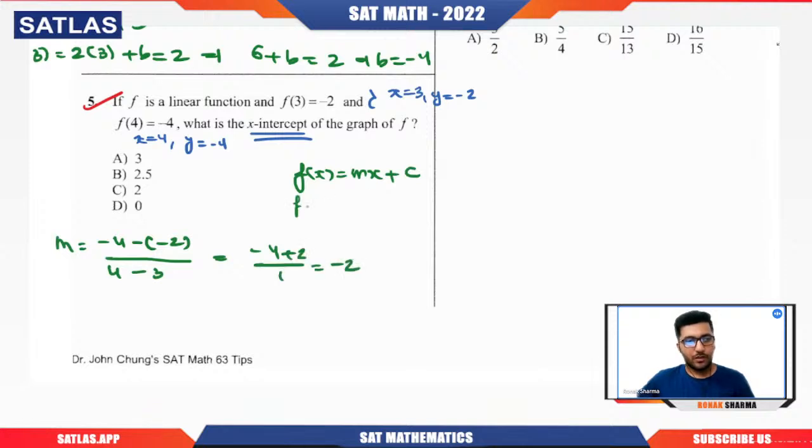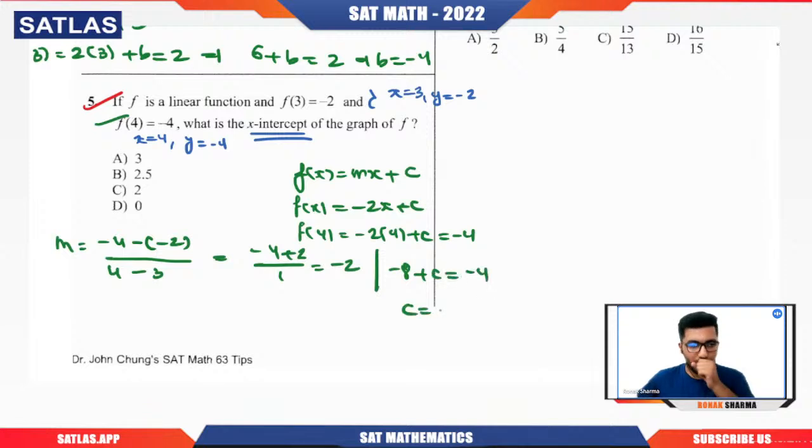So f(x) is nothing but minus 2x plus c. Now utilize any condition. Let's say if I take f(4) equal to minus 4. So f(4) is minus 2 times 4 plus c, that should be equal to minus 4. So minus 8 plus c is minus 4, or we can say that c will be plus 4. We have got the function, that is f(x) equals minus 2x plus 4.